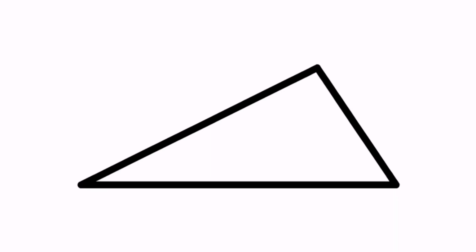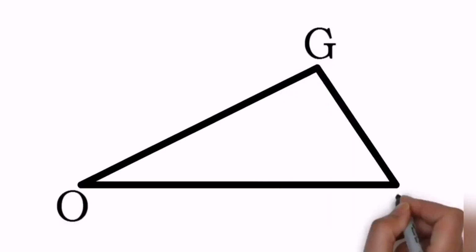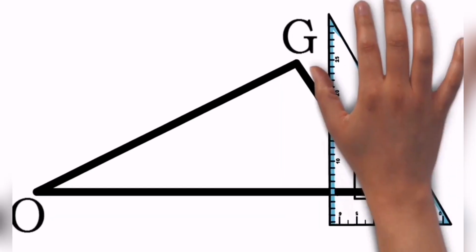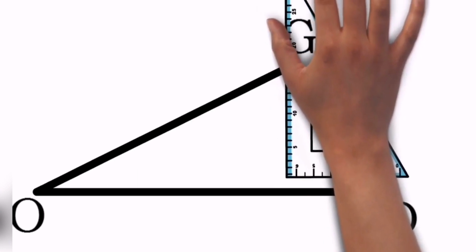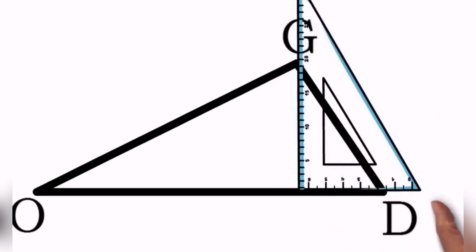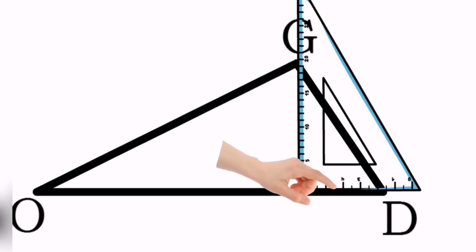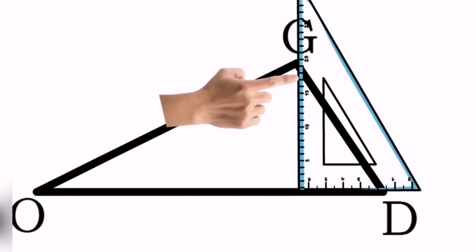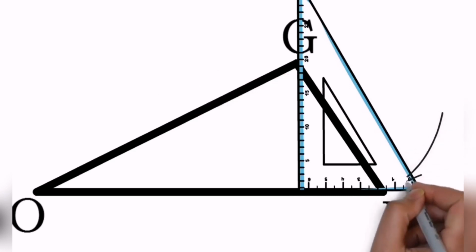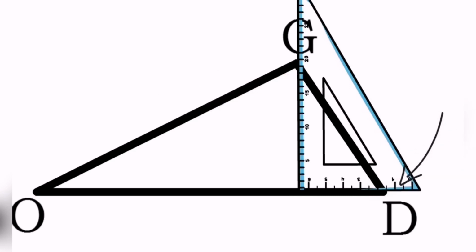So consider a triangle. We'll go with the same name of the triangle, GOD. Now we have to place this set square in such a way that the baseline is exactly overlapping with the opposite side, and the vertical section of that set square should be kept nearer to the vertex. So this is the baseline which is exactly overlapping with the opposite side of vertex G, right, and the vertical section is nearer to the vertex.